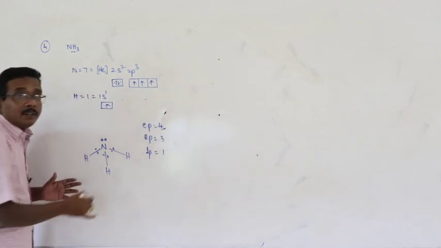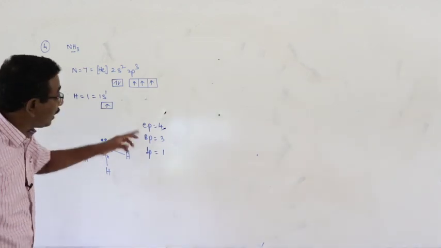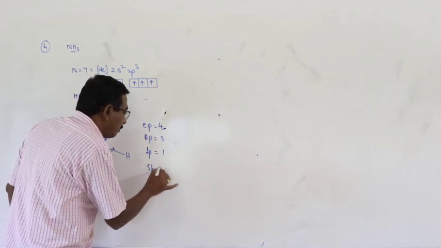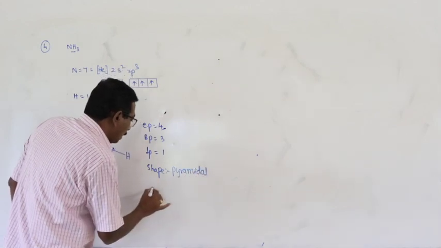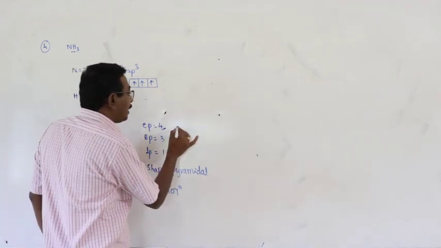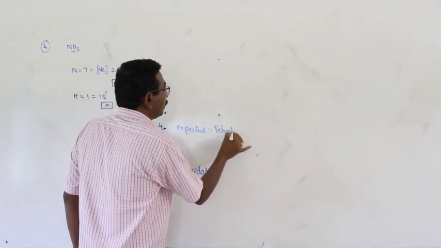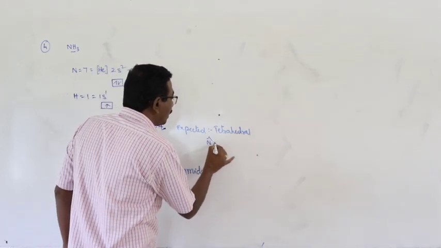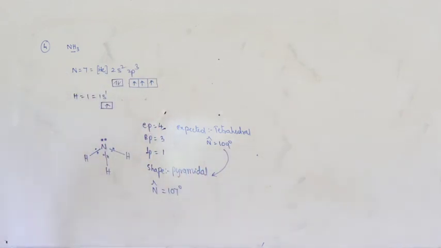Based on the total number of electron pairs, the shape of the molecule is expected to be tetrahedral. But here, the actual shape of the molecule or geometry of the molecule is pyramidal. And the bond angle at the central nitrogen atom is 107 degrees. And here, what is the expected shape? Expected shape is tetrahedral. And what is the expected bond angle at the nitrogen atom? 109 degrees. But what is the reason for the deviation in the shape and also bond angle?